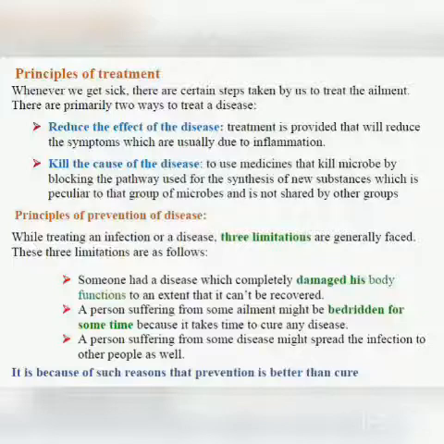Understood? So these biochemical life processes are peculiar to that particular group and are not shared by other groups.